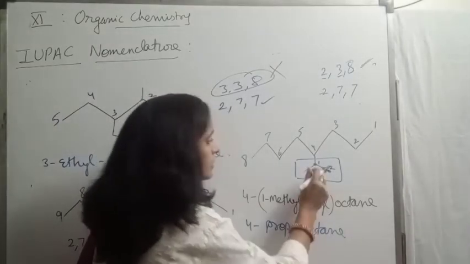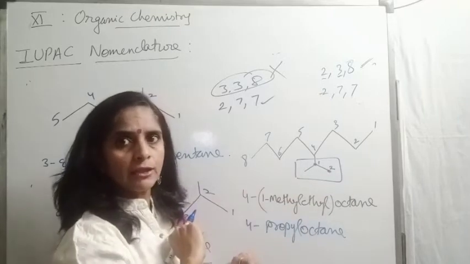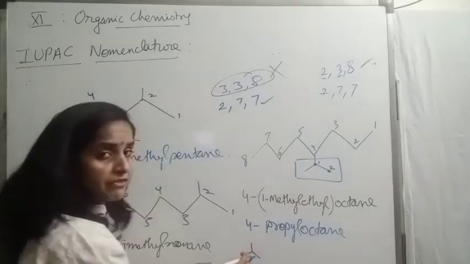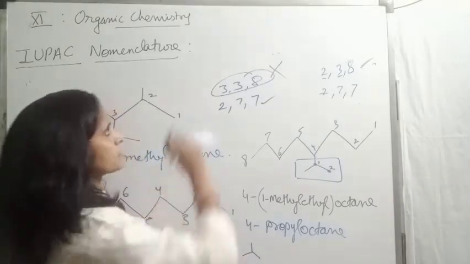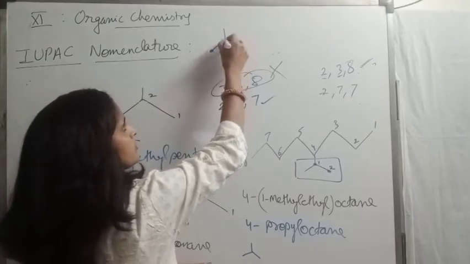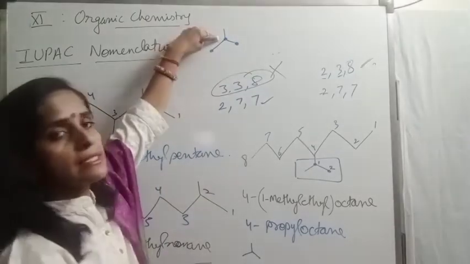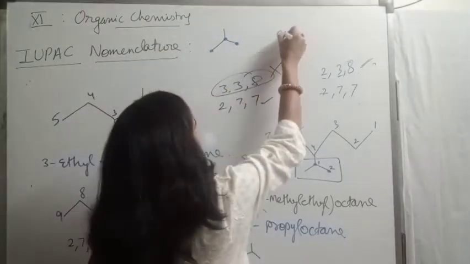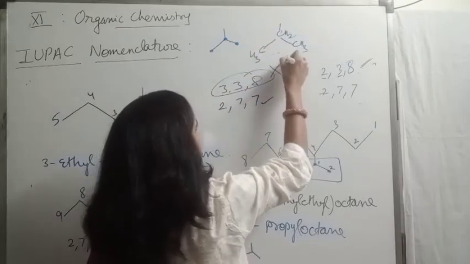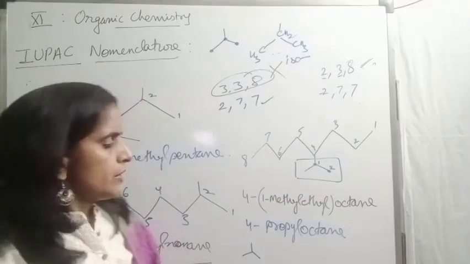But propyl can be this one, as well as a straight chain of propyl can also be there. Like here, the group was like this. If I write its formula, this is CH3, this is CH3, this is CH2. It is bonded with the main chain through this CH2 group. So it is CH2 and 2 methyl are there. Such type of substituent is termed as iso. This is termed as iso.